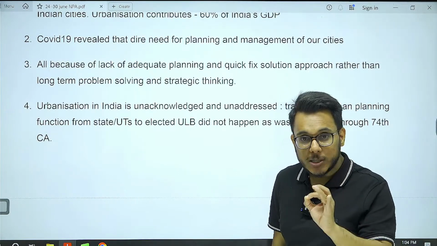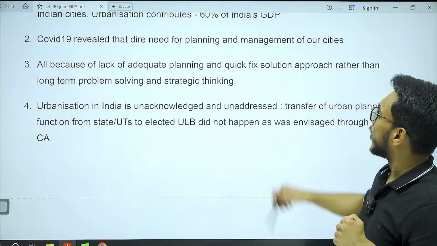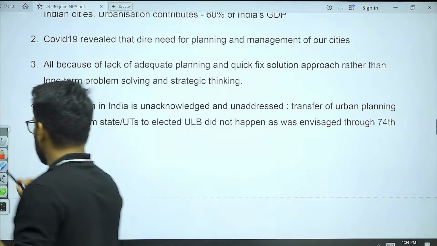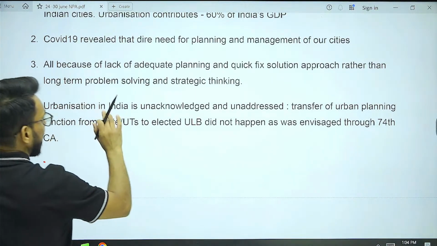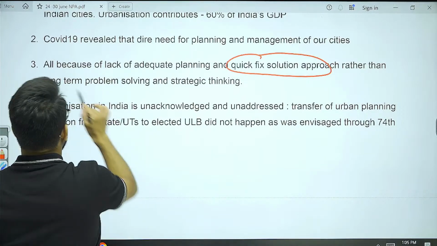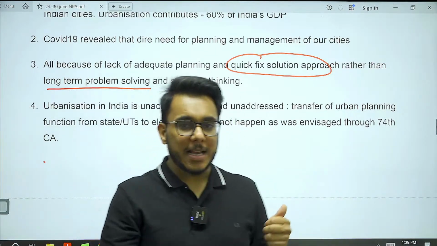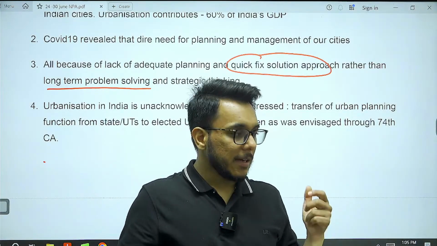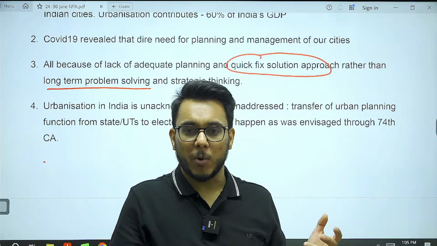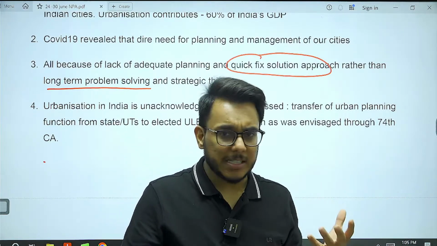And we get to know this particular thing when the reverse migration started after the COVID-19 pandemic. Okay, so what has happened? When we talk about urbanization, we always find that a quick fix solution approach has been followed rather than dealing with the long-term problem solving. You see, in urban areas, infrastructure is inadequate, sewage management is inadequate, urban drain management is inadequate, urban centers don't provide good transportation, traffic jam is a big problem.